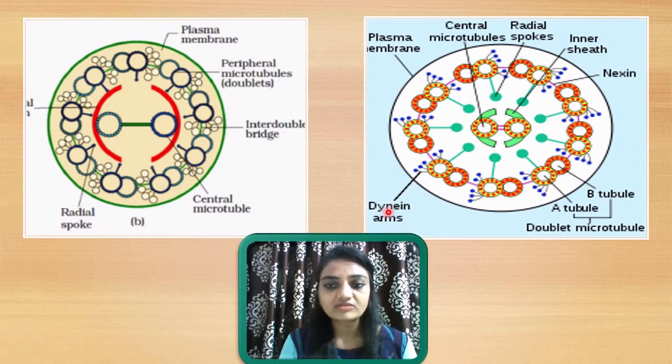Okay, that is called dynein arms. So in this way you must be clear about which are the structures. What is the bridge between doublets, that is a nesting bridge, and that is called the interdoublet bridge, and this is the arm, that is called dynein.